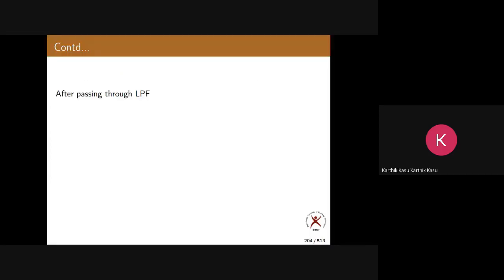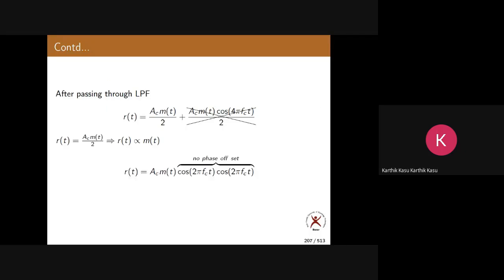Ideally, they should not have any differences. They should be like this, then there is no problem. But sometimes this carrier and this carrier have some phase differences, because they are being generated in two different devices. Sometimes they may have phase differences or frequency differences. Now this theta is called the phase error. These two have some error in the phase, and that is theta.